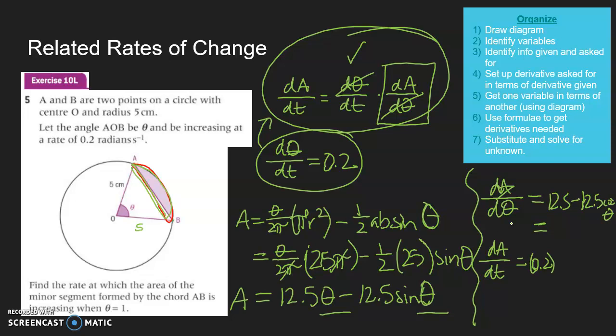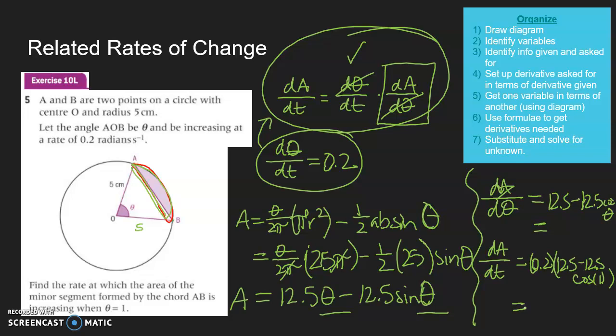You know what? Just to be precise, I'm going to write it like this. 12.5 minus 12.5 cosine of 1. Because we're trying to find the rate of change of the area when theta is 1. And if you type that into your calculator, you're going to get, what is it, 1.15?